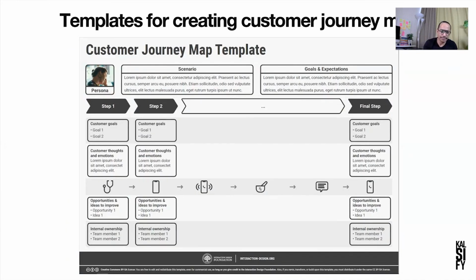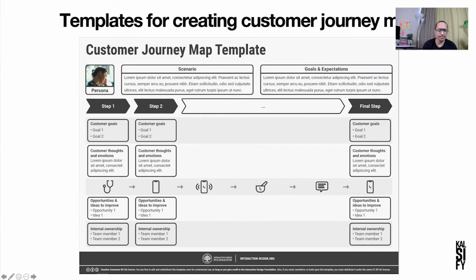Similarly, this is another one from interactiondesign.org. So there are different stages, and understand this, right? There's customer goals, customer goals, customer goals. So what are the things that the customer expects in each stage? And apart from that, what are the emotional highs and lows? So that's the empathy map. And these are all the mediums or the channels.